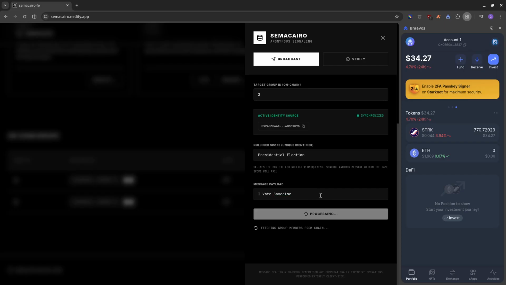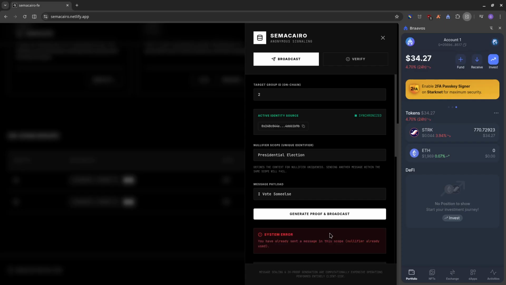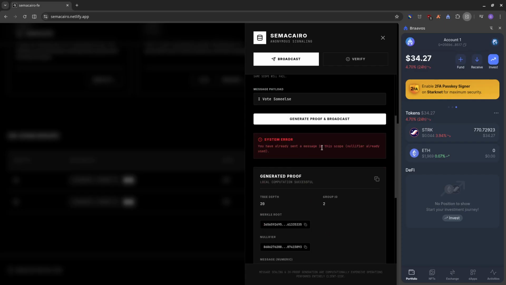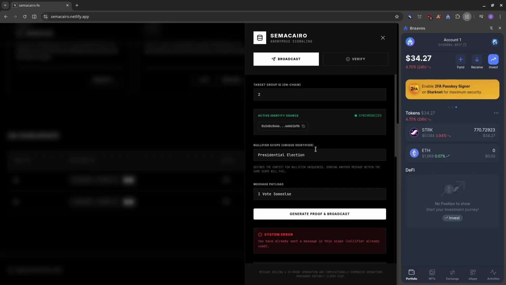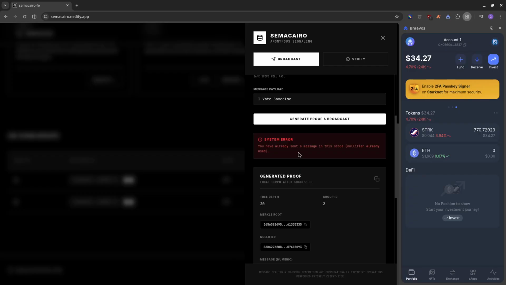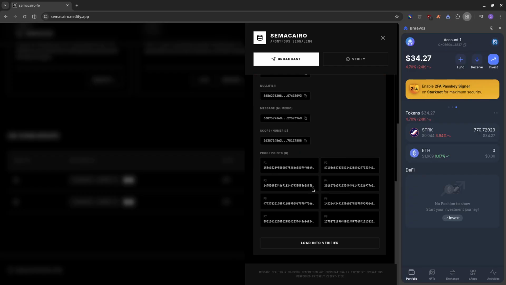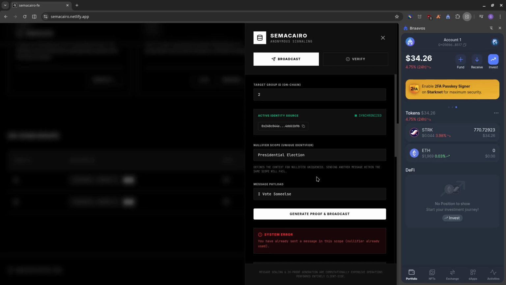So generate proof, it should tell me that you've already sent a message in this scope, nullifier already used. This would actually fail in the contract anyway, but this is just a way to avoid sending wrong proofs on chain, because you're going to lose money. But if you find a way to bypass that, the transaction is still going to fail.